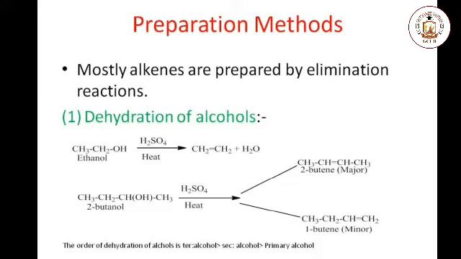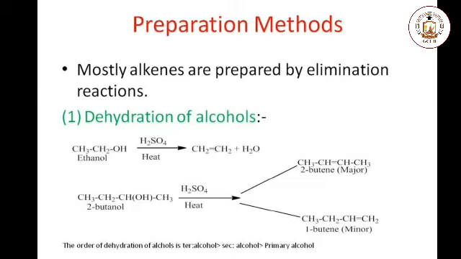In second reaction, you see that 2-butanol, when heated with sulfuric acid, 2-butene and 1-butene, two different products are formed. 2-butene is major product and 1-butene is minor product.